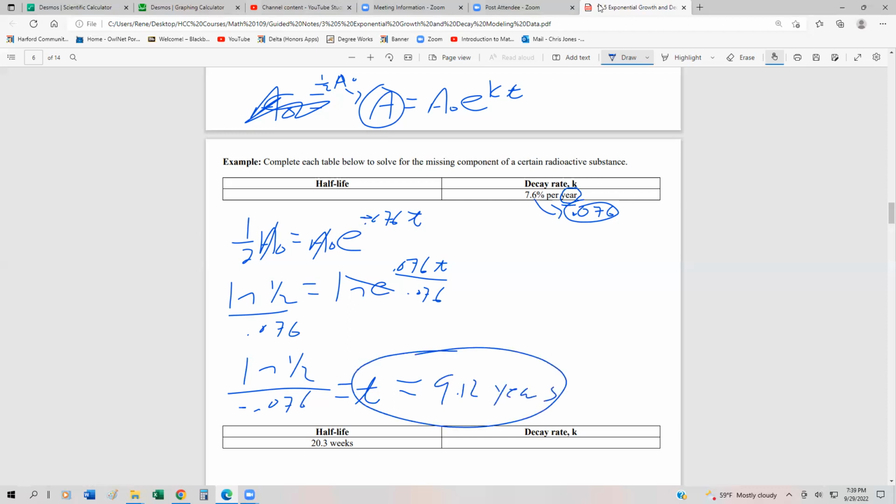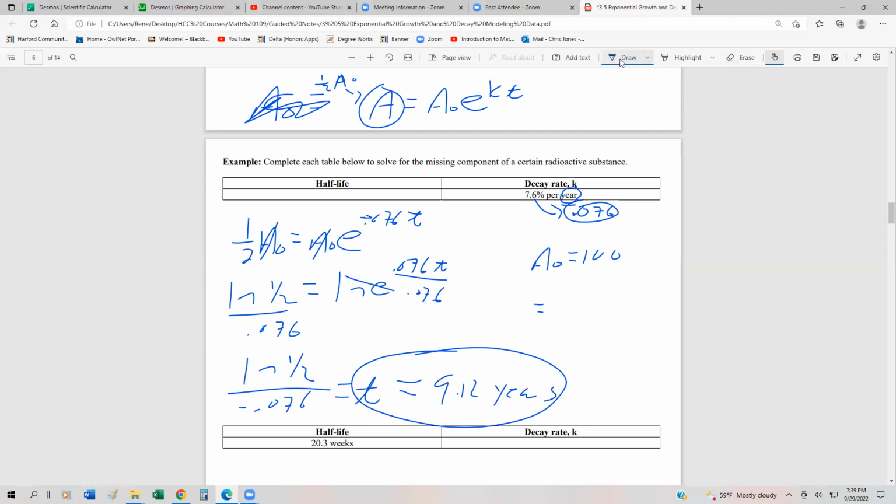Now, if you don't believe your answer, you can always pick an initial amount, throw it into the formula, and then throw 9.12 back in. Let's check this before we go on to the next problem. Let's say the initial amount is 100. We put that into our model with 9.12, and we should have 50.